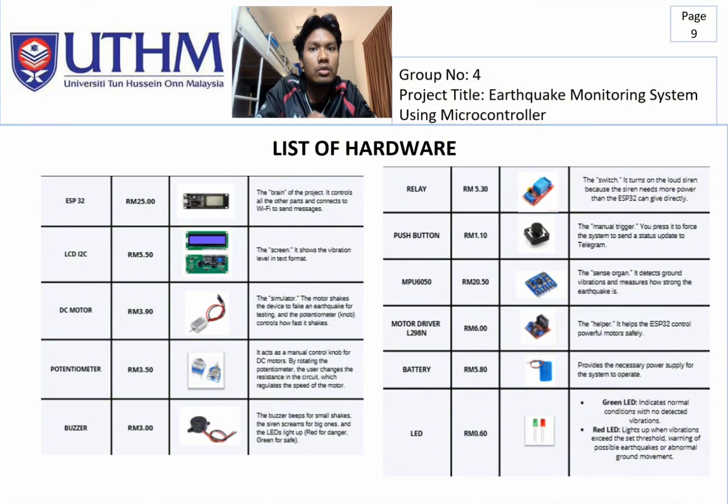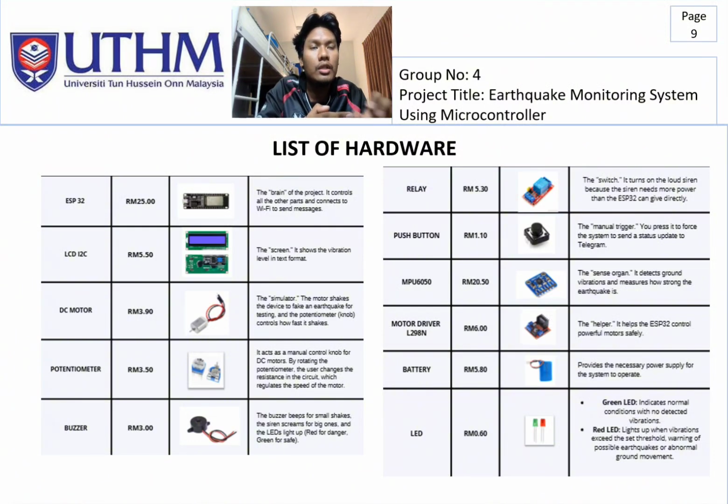And then DC motor, 3 ringgit 90 cents. It acts as the simulator to fake an earthquake for testing, and the potentiometer, 3 ringgit 50 cent. It acts as manual control knob for DC motor. By rotating the potentiometer, the user changes the resistance in the circuit, which regulates the speed of the motor. And then buzzer, 3 ringgit. The buzzer beeps for small checks. And then the siren screams for a big one.